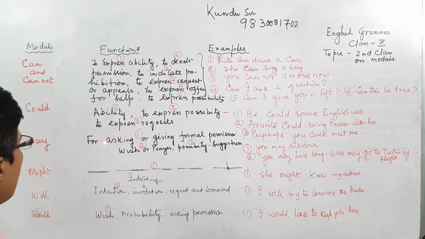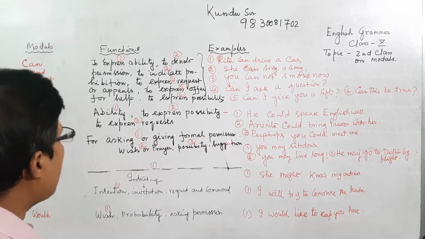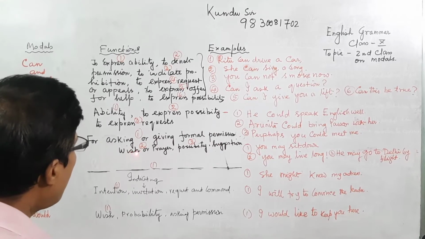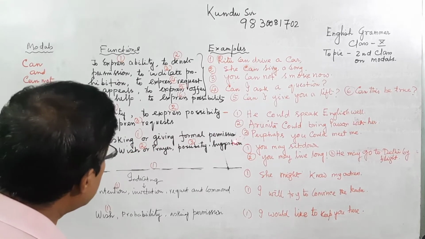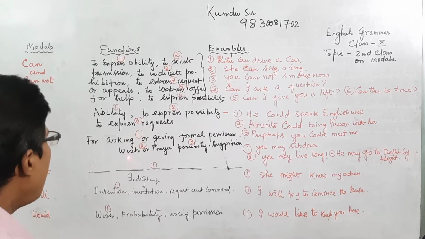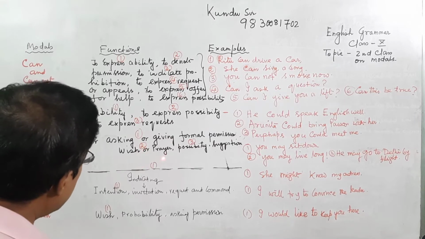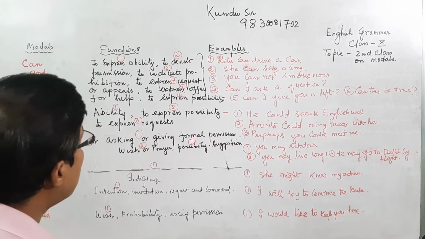May can be used for asking or giving formal permission, indicated as 1; for wish or prayer, indicated as 2; and for possibility and suggestion, 3.